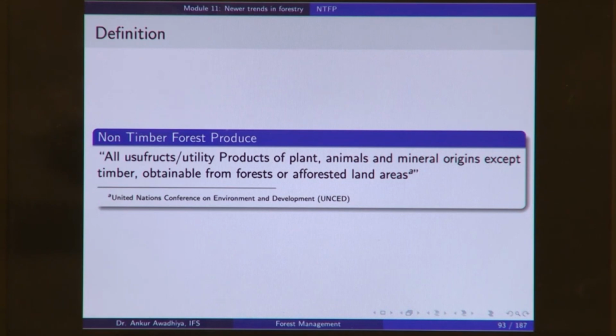All the usufructs and utility products. So, anything that is providing you utility, including the services, of plants, animals and mineral origins. Now, this definition is saying that you are not only including the biological resources, but also the non-biological resources such as rocks and minerals and soil. So, all usufructs or utility products of plants, animals and mineral origins except timber that are obtained from forest or afforested land areas are non-timber forest produce.